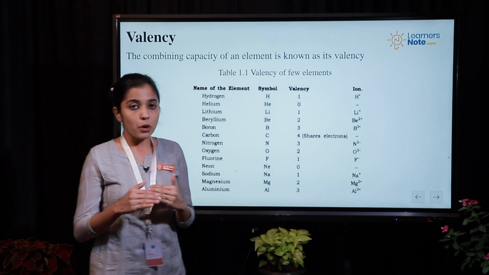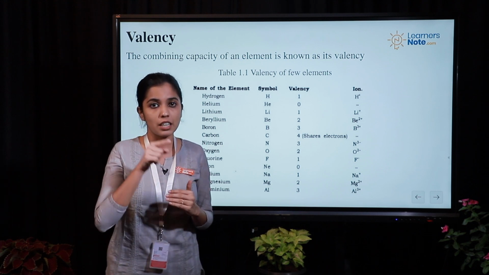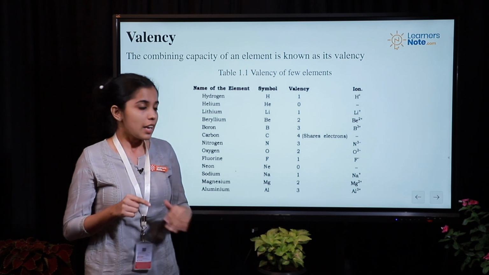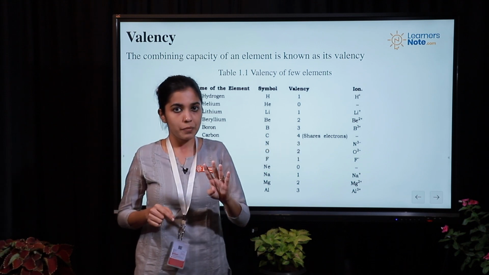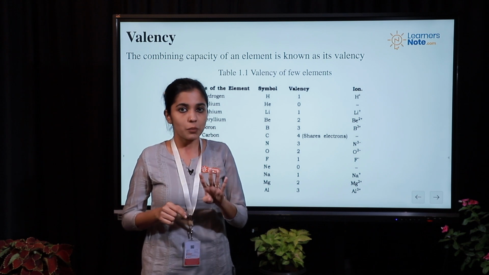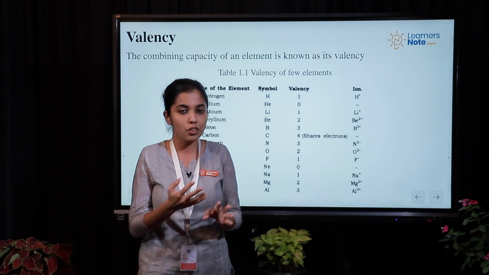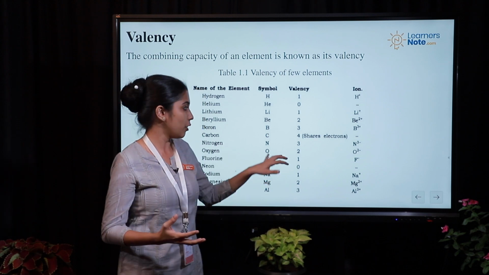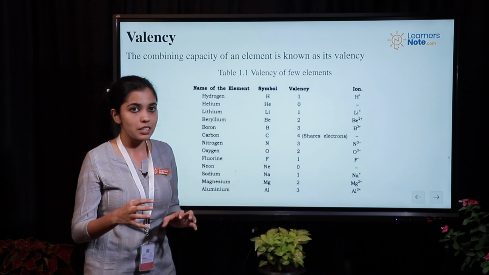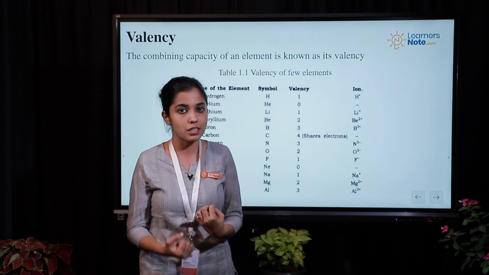Now an important thing is that for an atom to be stable, it needs to have 8 electrons in the outermost orbit. In the case of carbon, you have got 4 electrons in the outermost orbit, which means that it can either lose 4 electrons or gain 4 electrons. So basically it's half-fill stability for carbon. So in such a case, they do not actually donate or they do not actually accept electrons.